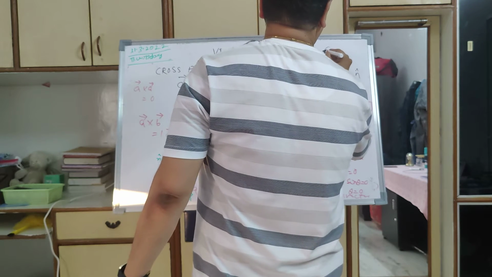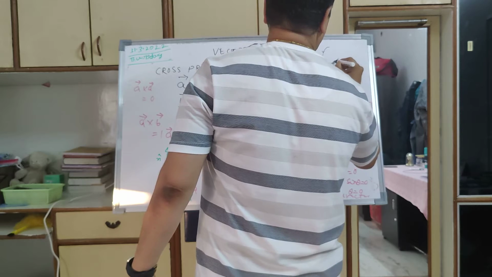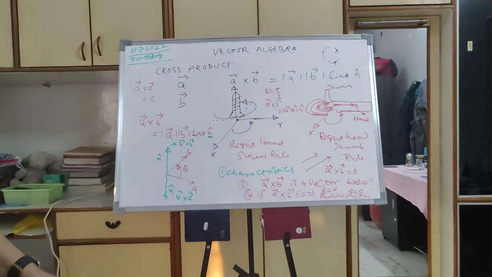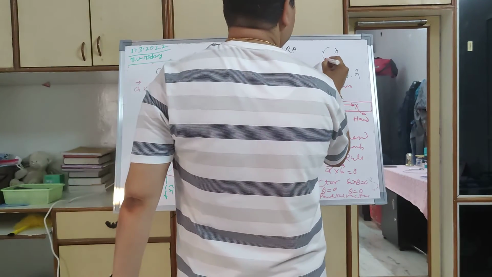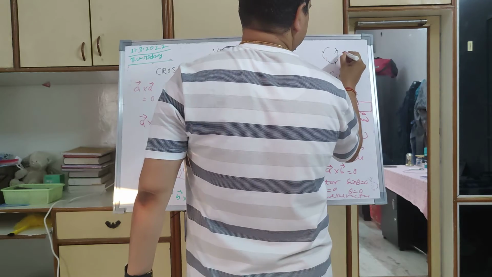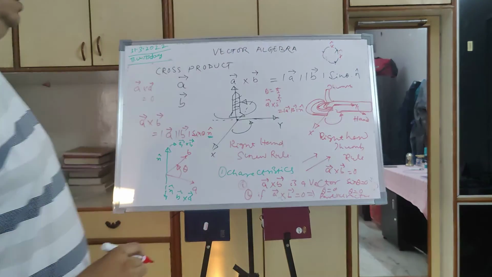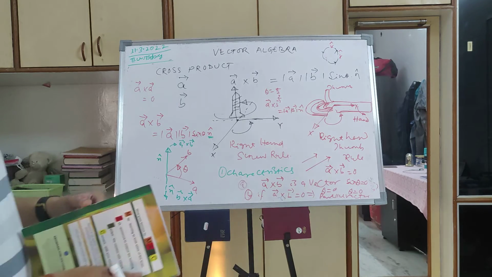So let us say this is i, this is j, this is k cap. These are all unit vectors.